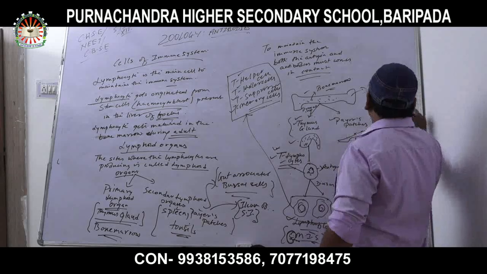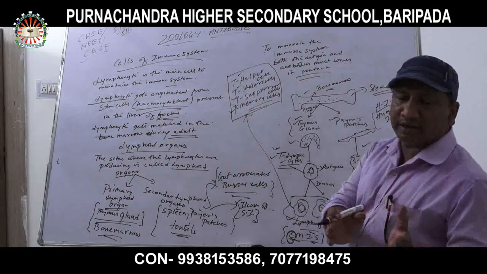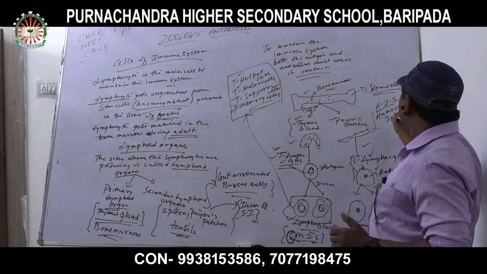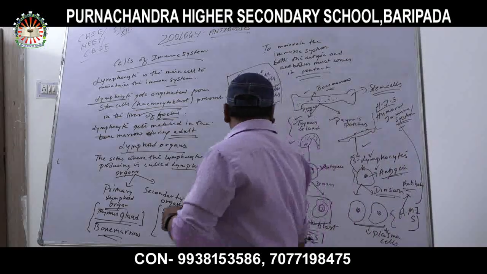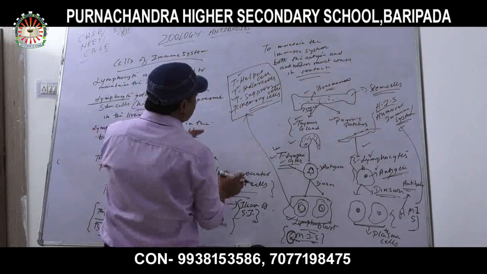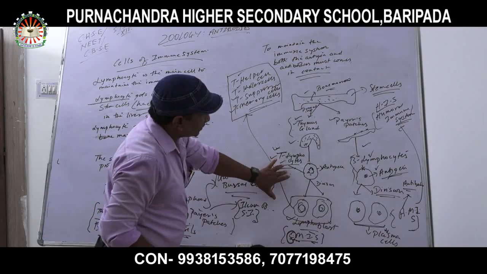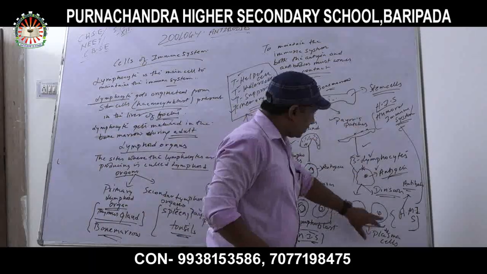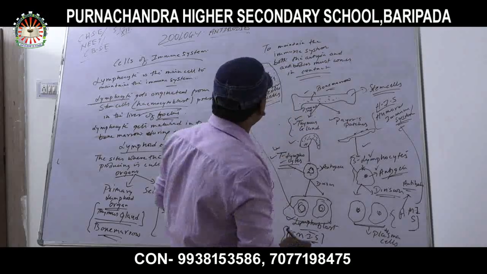So don't get confused about humoral immune system and AMIS. AMIS is antibodies mediated immune system, and HIS is humoral immune system. Both are the same. These are the productions of the cells from the T lymphocytes and the productions of plasma cells from the Peyer's patches respectively. Clear? Next.